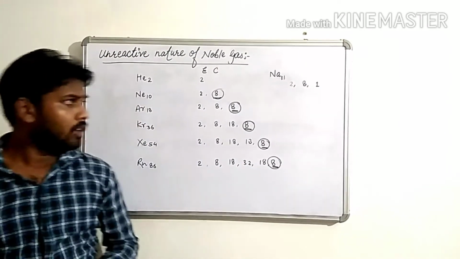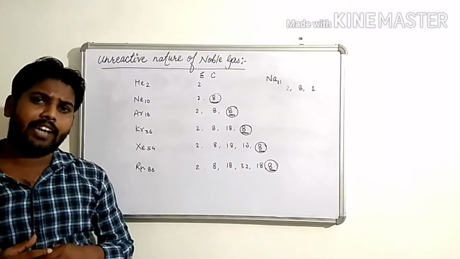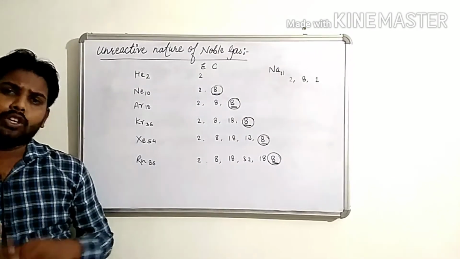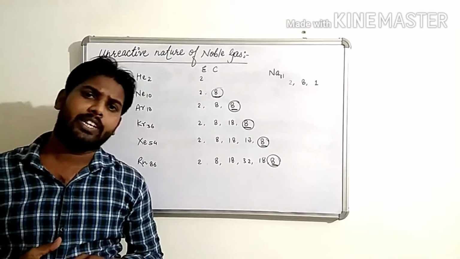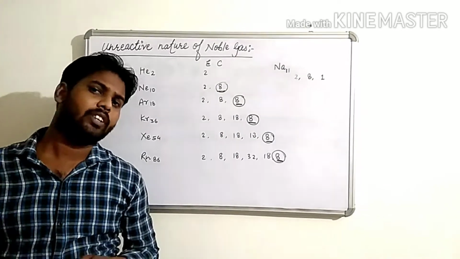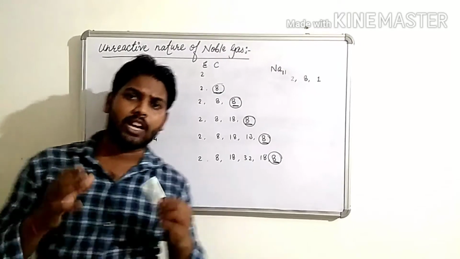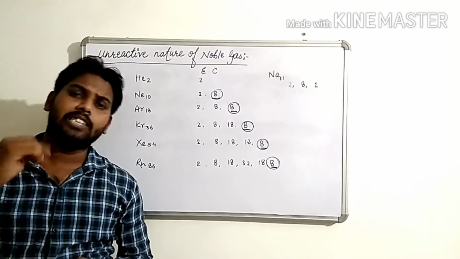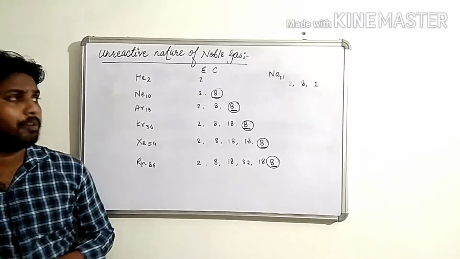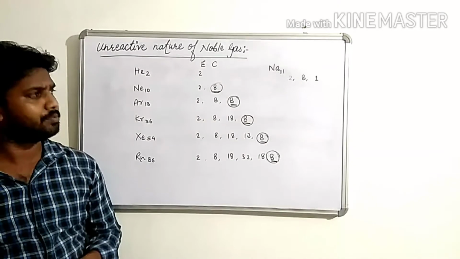Okay, and every atom wants to become stable and not react with other elements. Every atom acquires stability either by losing electrons or by gaining electrons.